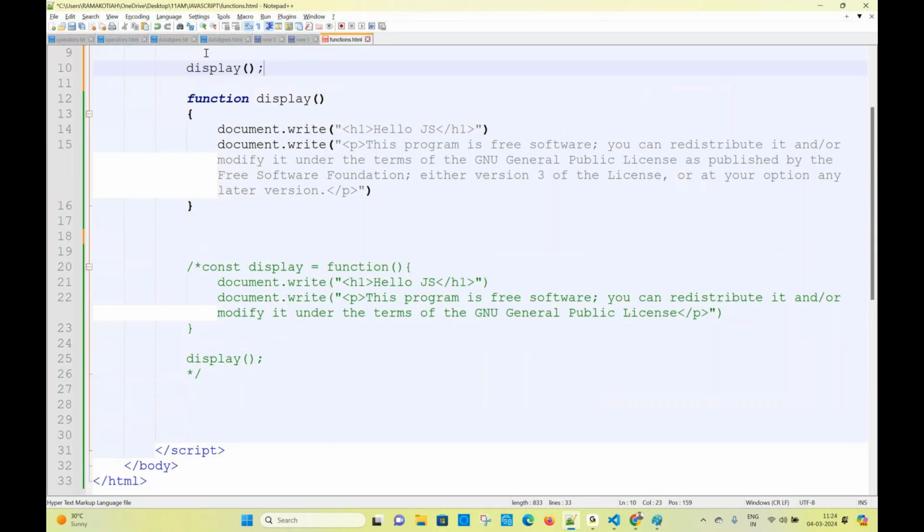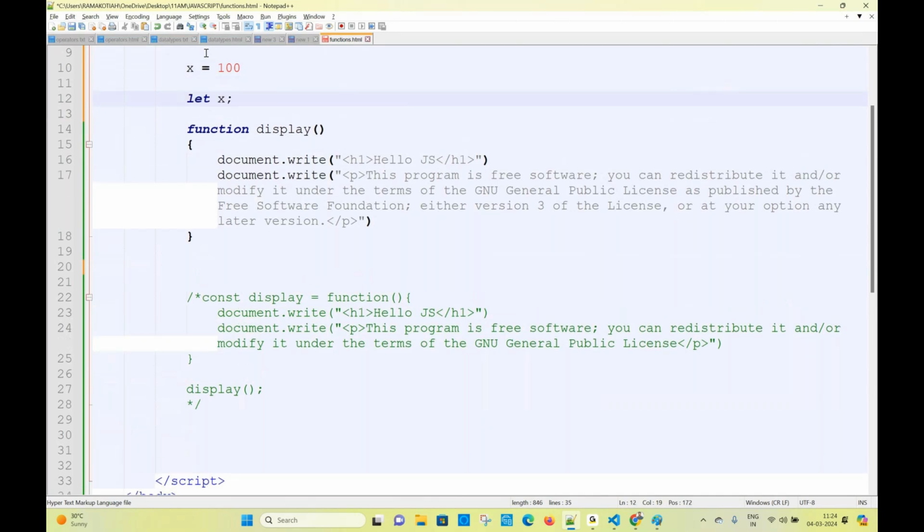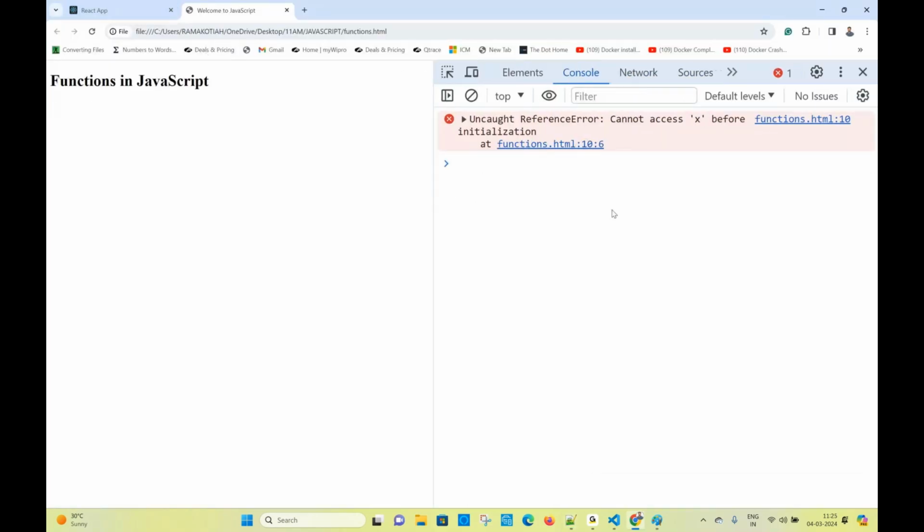Earlier I told you, do you remember or not? I have created it like this: x is equal to 100, and after that I am creating the variable x. This is an error. You go and check this carefully. What is the error you are getting? Cannot access x before its initialization. I mean, without declaring, you cannot access it.